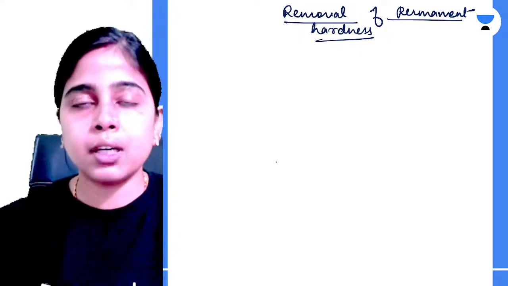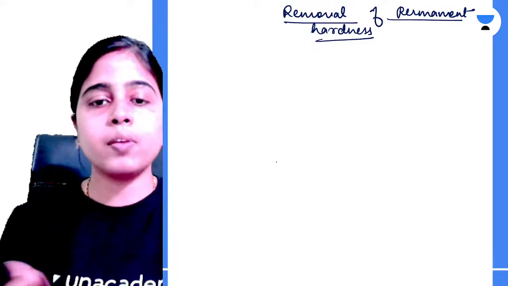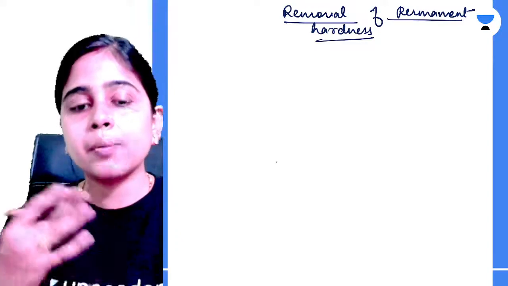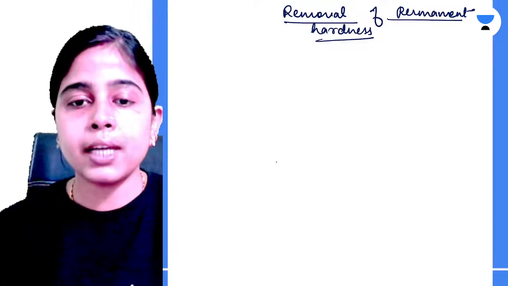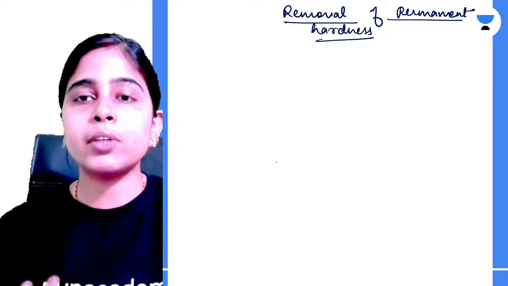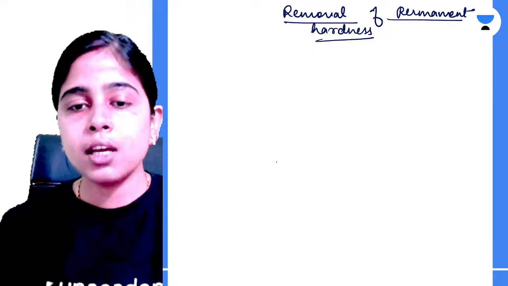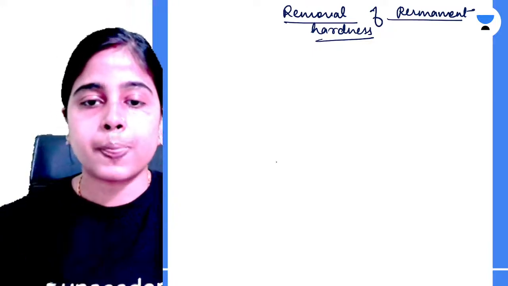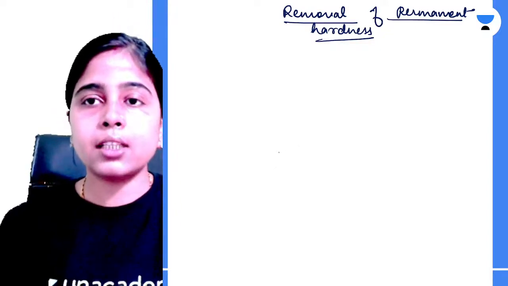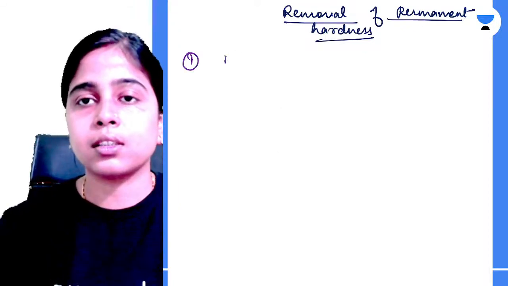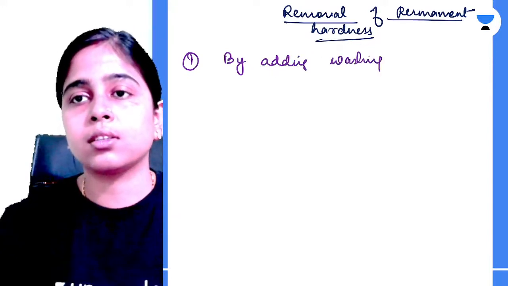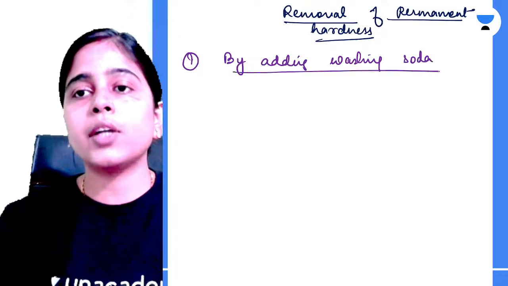When you heat water containing temporary hardness, the water will become soft. But for permanent hardness, boiling cannot make your water soft. Clear? So for permanently hard water, you need to treat it with chemicals, and that chemical is washing soda. Okay, so let's try to write down the equation. First is by adding washing soda, or you can say soda ash.